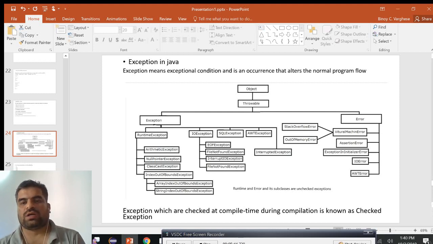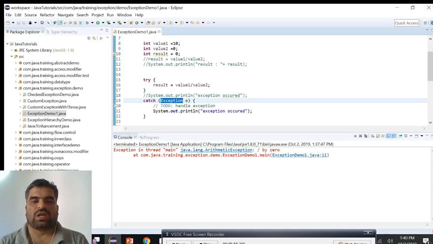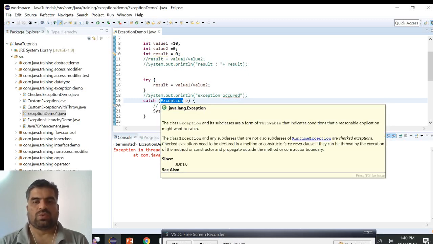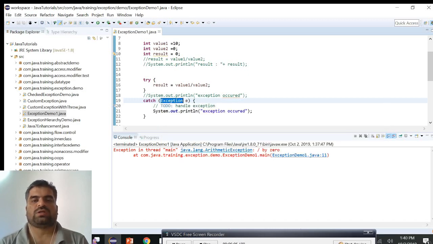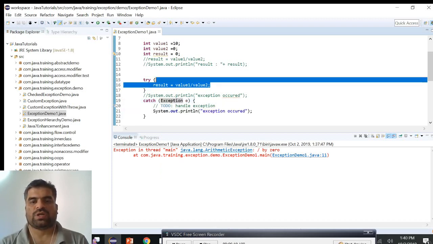And the Error class on the right-hand side is another kind of problem which we are not going to handle, because it is not caused by our program or our coding issue or anything like that. So here I generalized the exception. The arithmetic exception is a subclass of the Exception class itself. So the top exception type, the Exception class, I handle here. So what I'm doing here is just printing